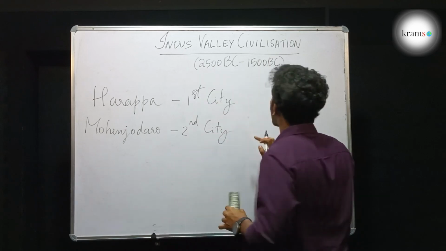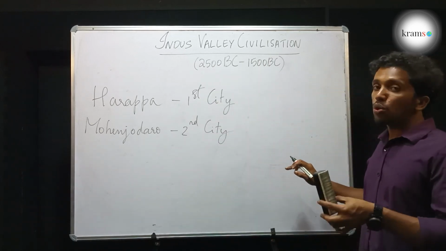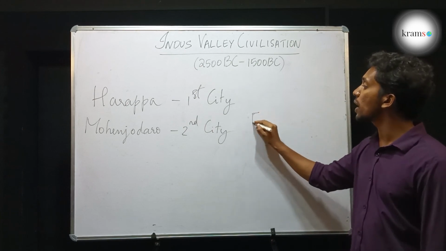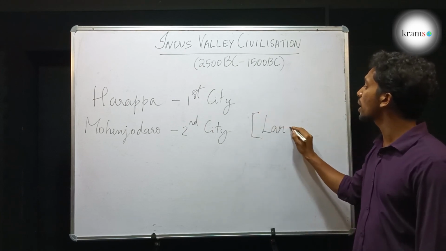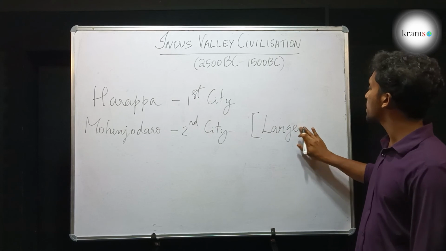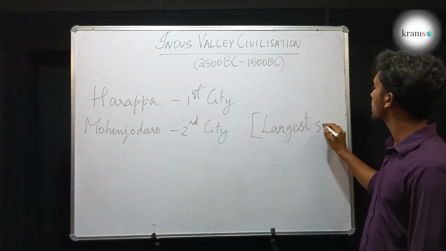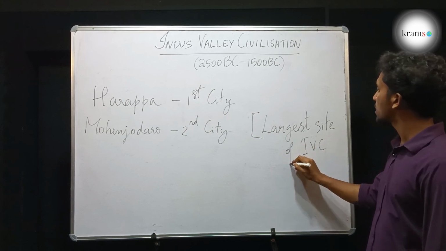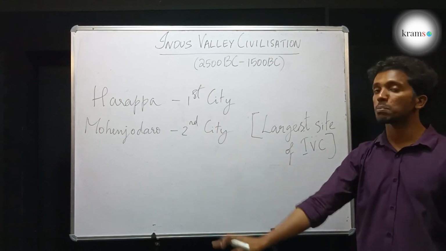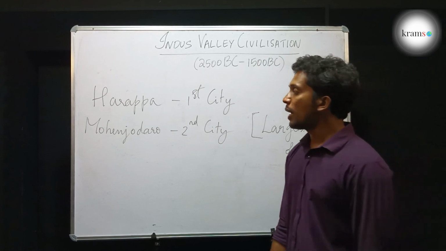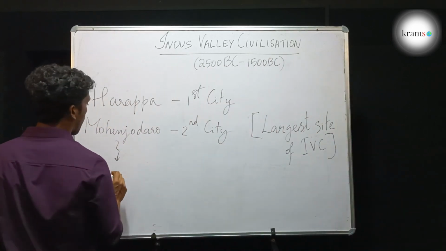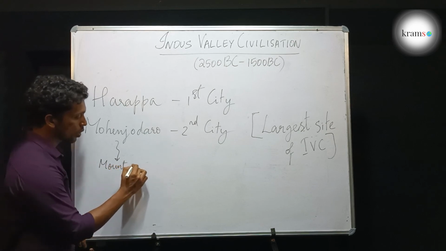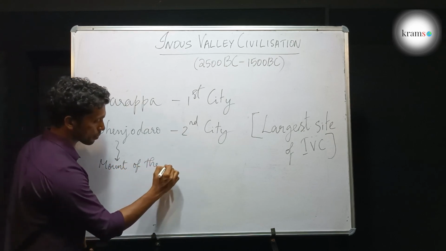And incidentally, out of all the cities and towns in Indus Valley Civilization, this was the largest city or the largest site of Indus Valley Civilization. The largest site of Indus Valley Civilization is Mohenjo-daro. The word Mohenjo-daro means Mound of the Dead.